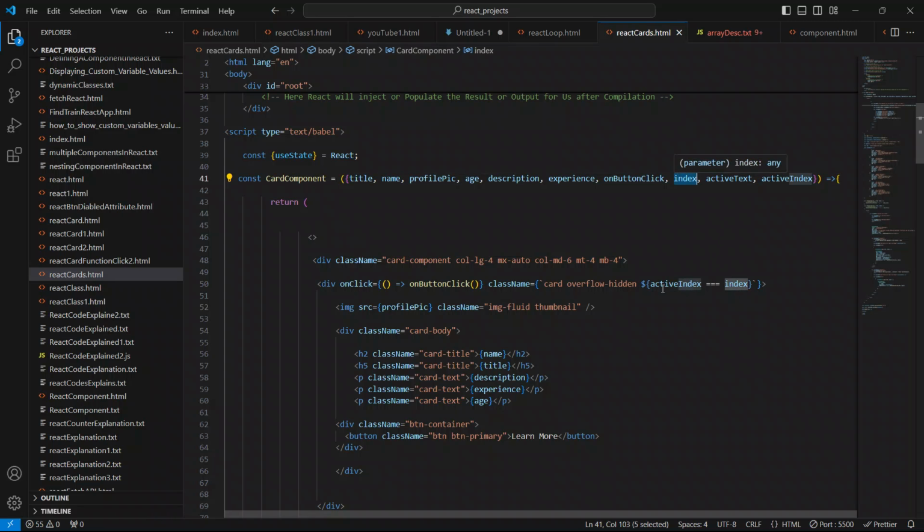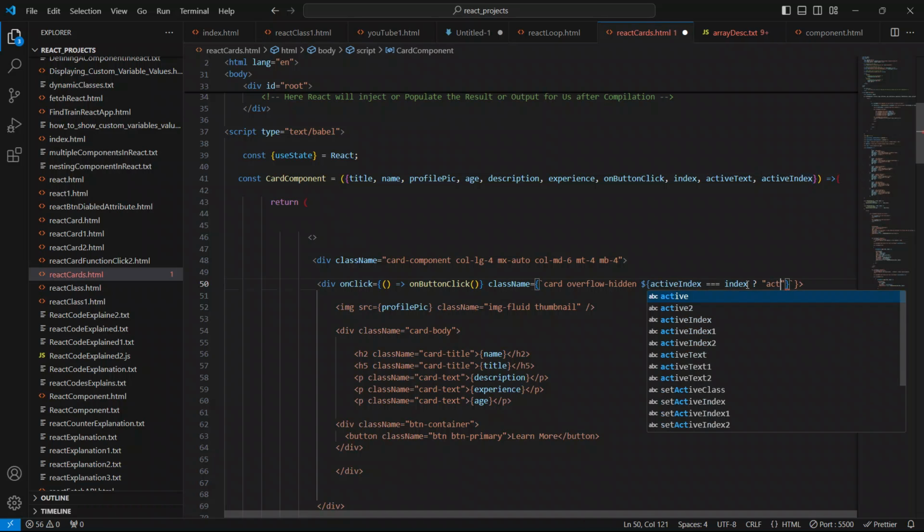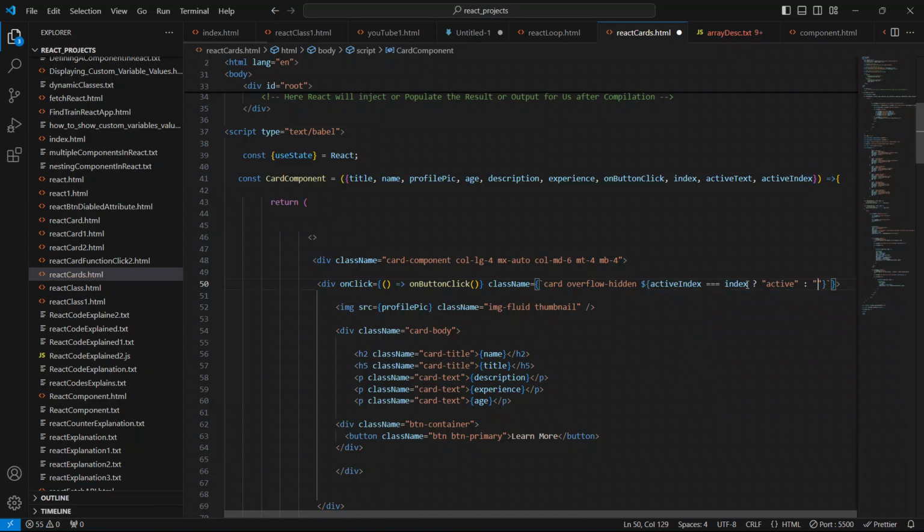So when the user will click, we will just check if active index equal to index. If it is true, then we will apply the active class. If it is not, we will apply an empty or blank class. So this is it.